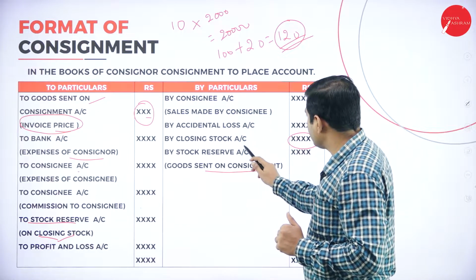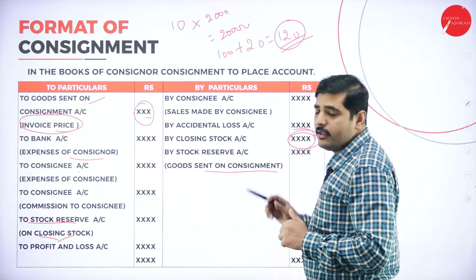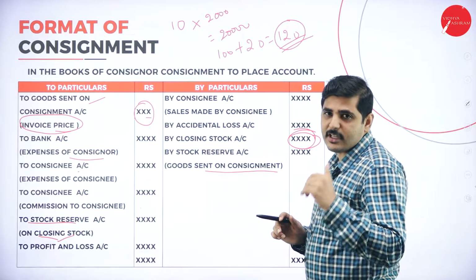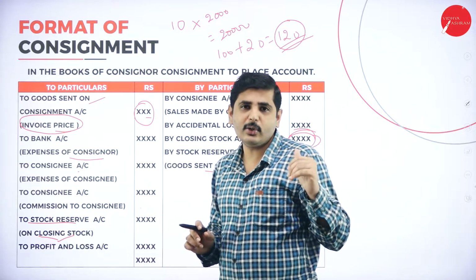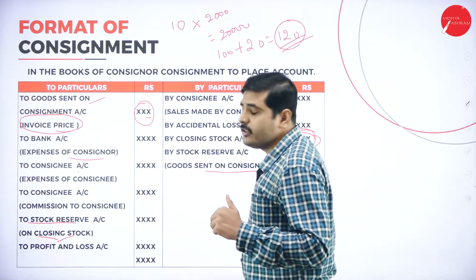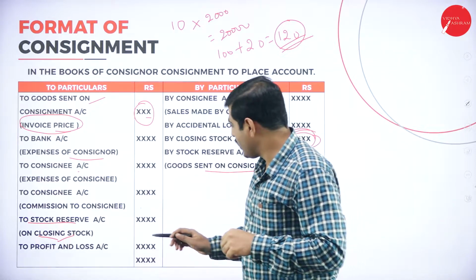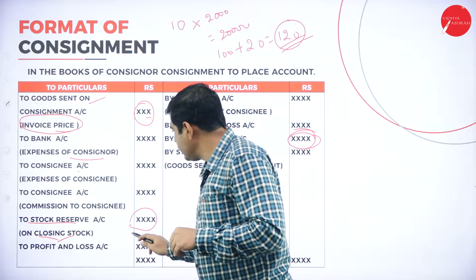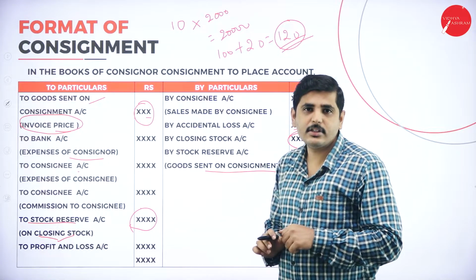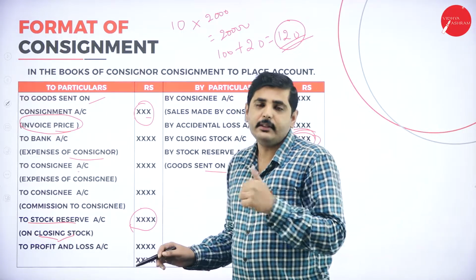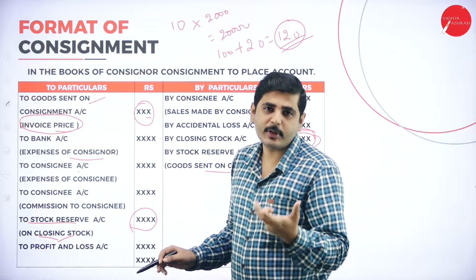Again in the closing stock also, the profit is included. Closing stock means unsold products. Unsold product is the closing stock. So for this also the profit is included, so we deduct the stock reserve here. By deducting the stock reserve, we are removing the profit. Then we will get the actual cost price of the product.